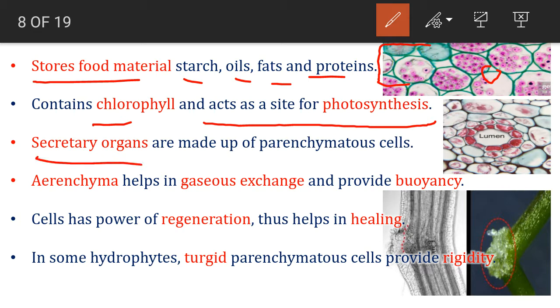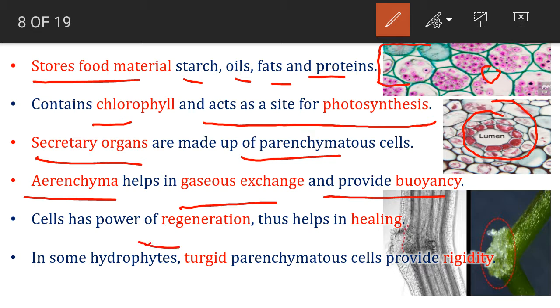Now, secretory organs are made up of parenchymatous cells. Here you can see a lumen, which is guarded by parenchymatous cells, which is nothing but the secretory duct. As already discussed, parenchyma helps in gaseous exchange and provides buoyancy to aquatic plants.